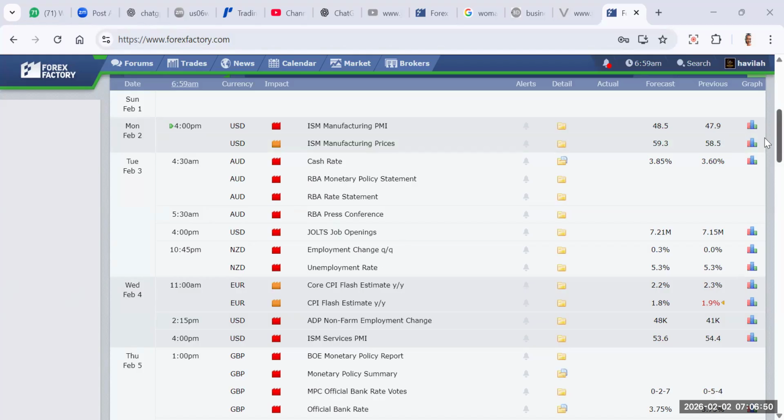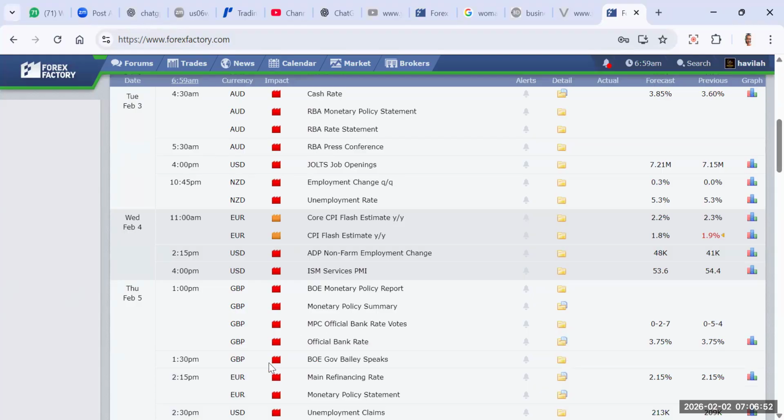Then by 10:45 p.m. tomorrow, there'll be employment change and unemployment rate. This is New Zealand's version of NFP coming out tomorrow by 10:45 p.m. That'll be late in the night. You can as well still make sure you trade it before you go to bed.